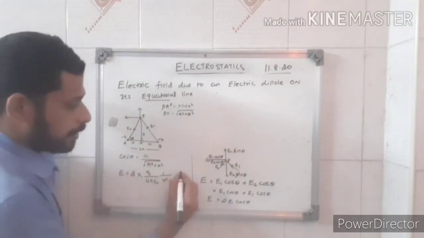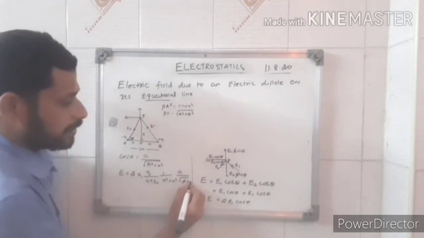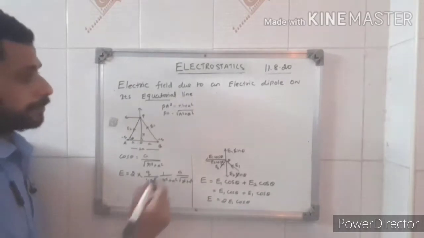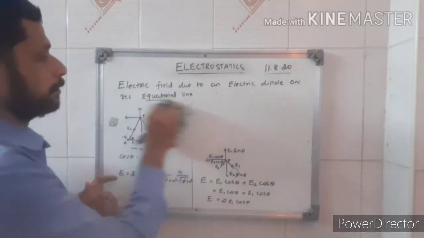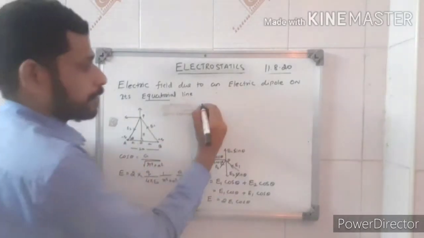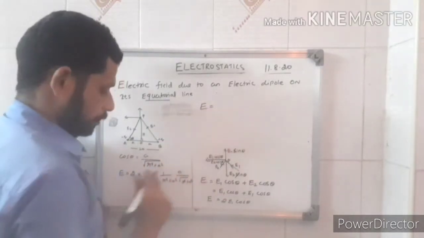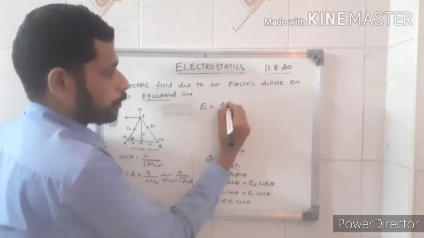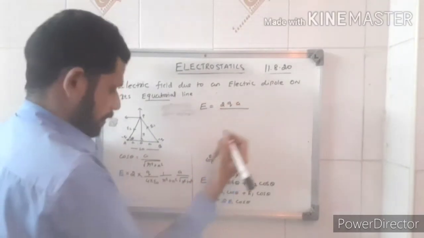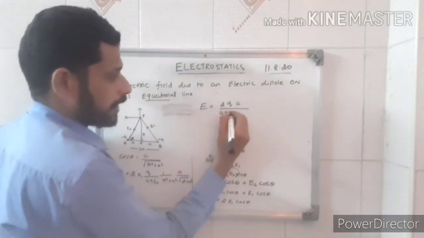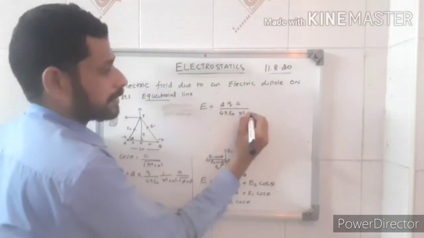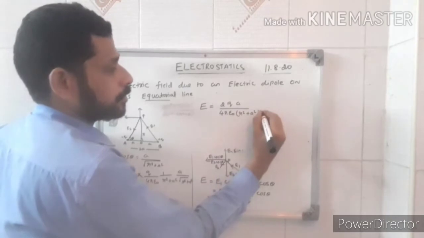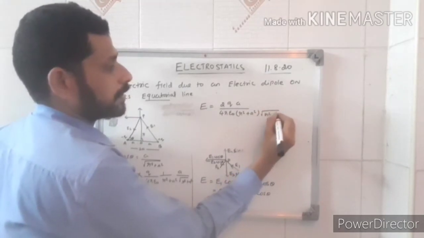Cos theta is a by root of r squared plus a squared. The total electric field will be 2qa divided by 4 pi epsilon naught, r squared plus a squared into root of r squared plus a squared.